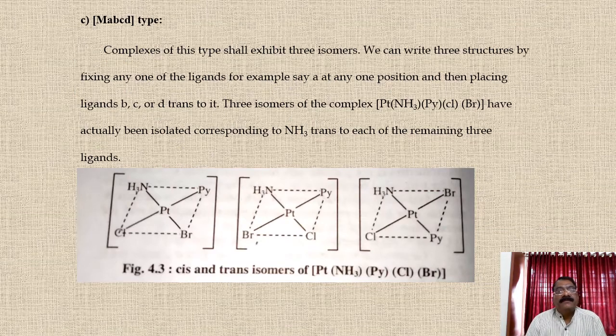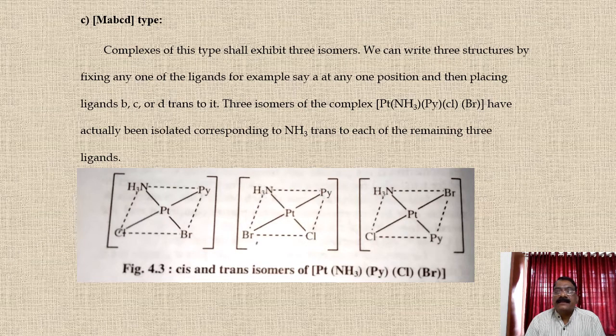And third type, MABCD. Here M is the metal atom, and A, B, C, D are different ligands. When we fix one particular position, depending on that position we get the particular isomers. Complexes of this type exhibit three isomers.